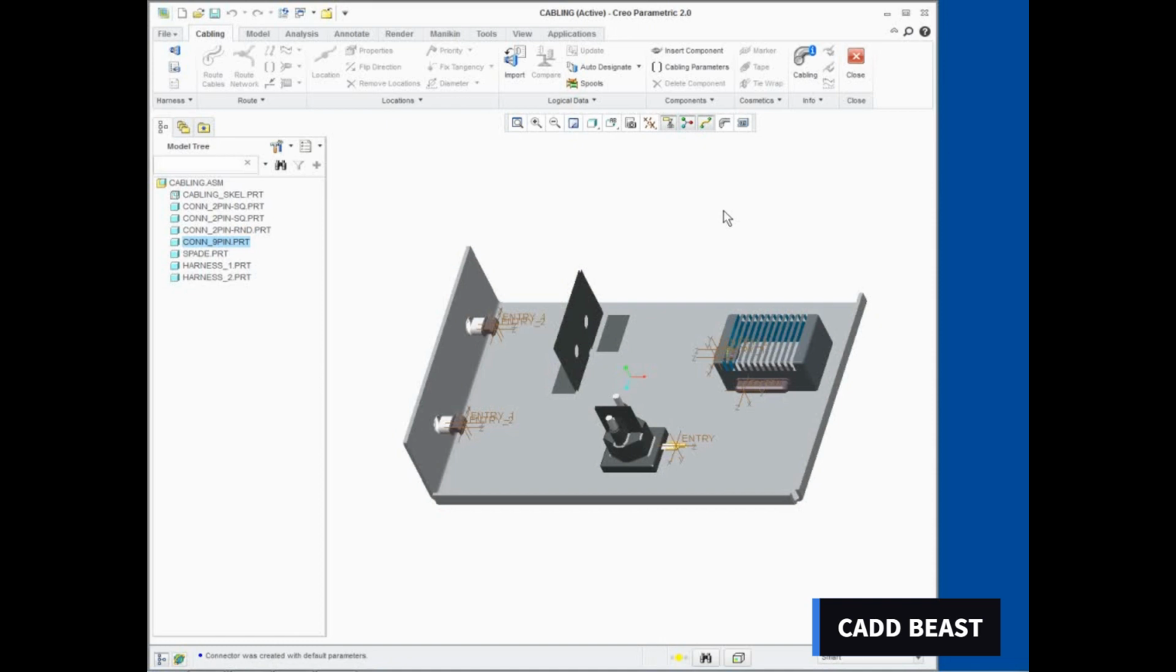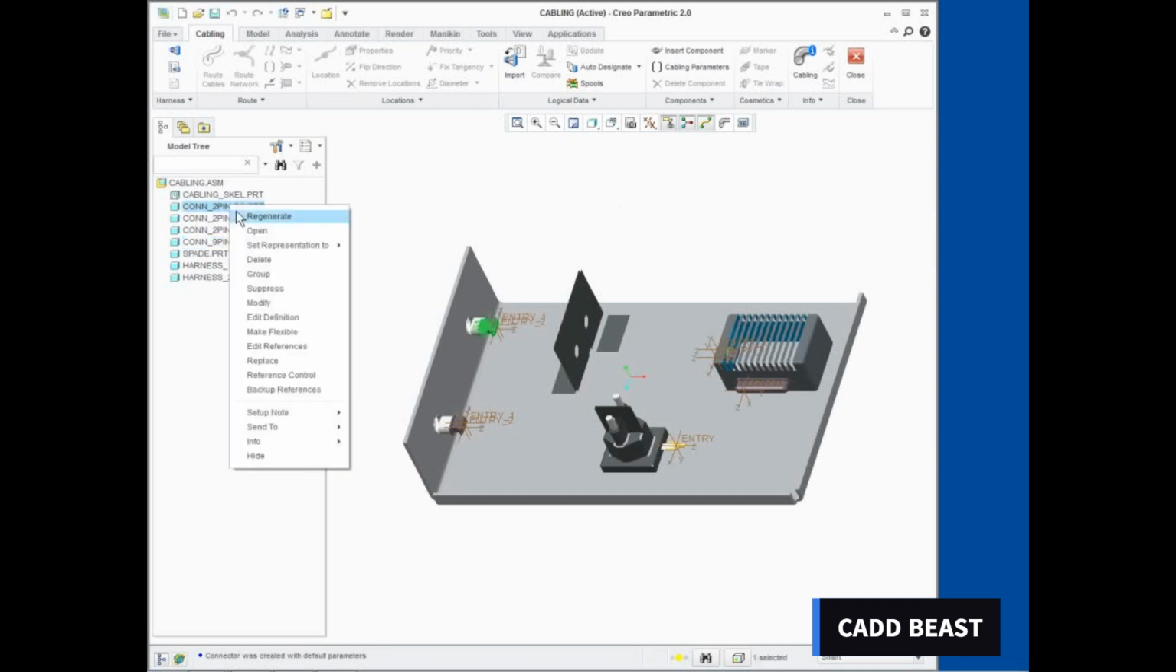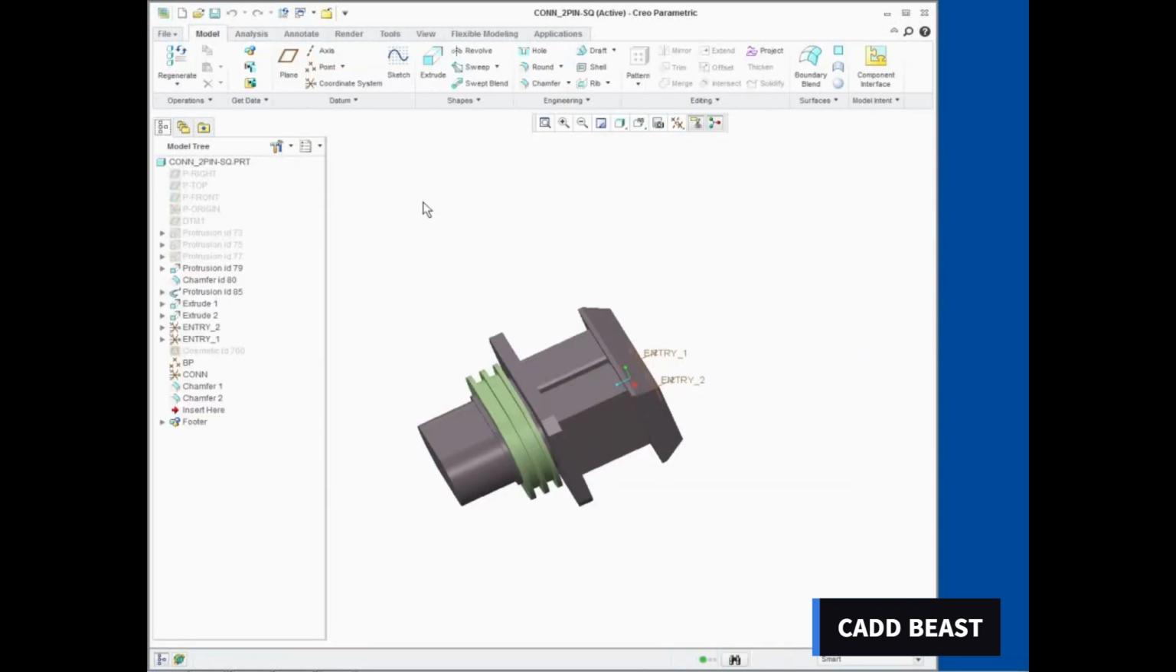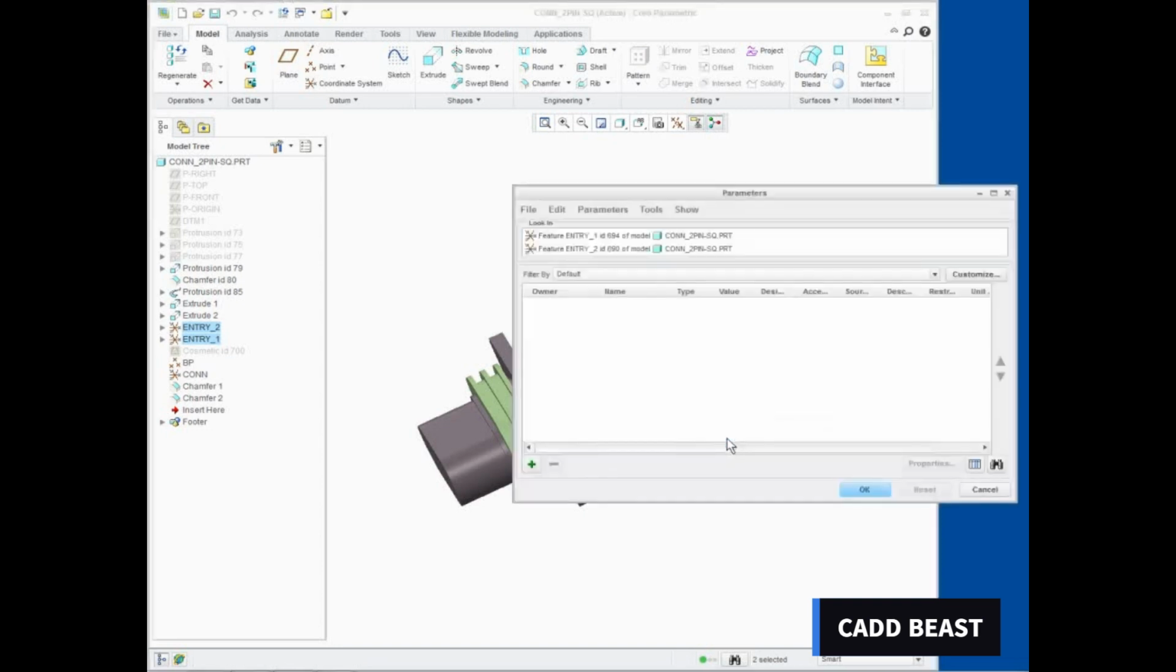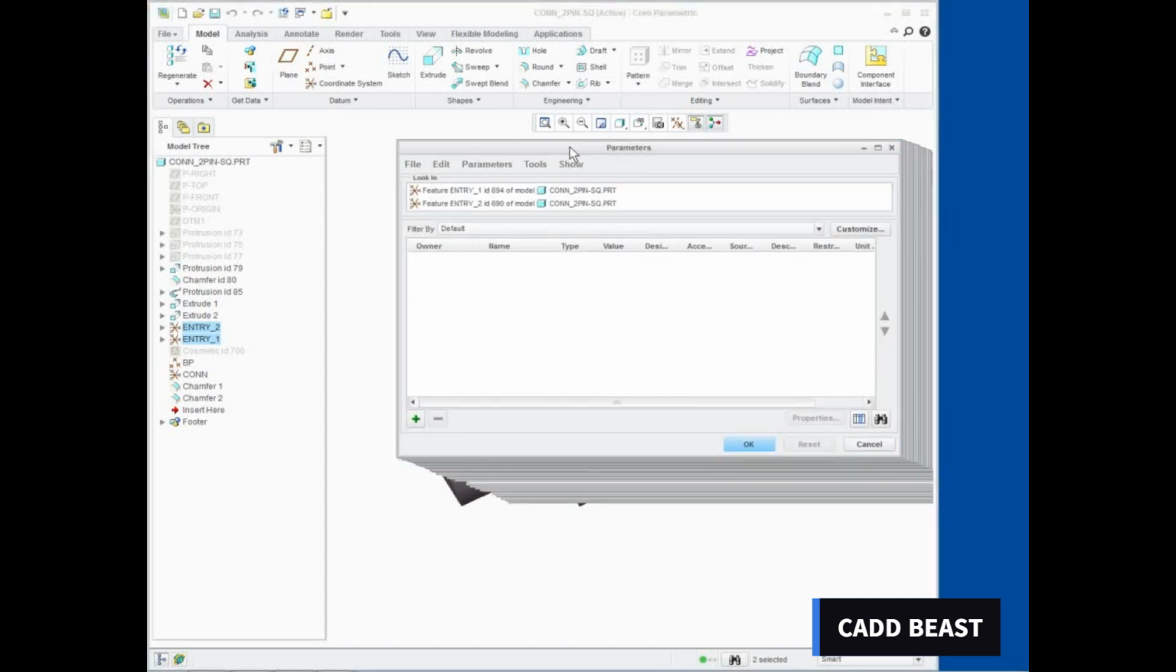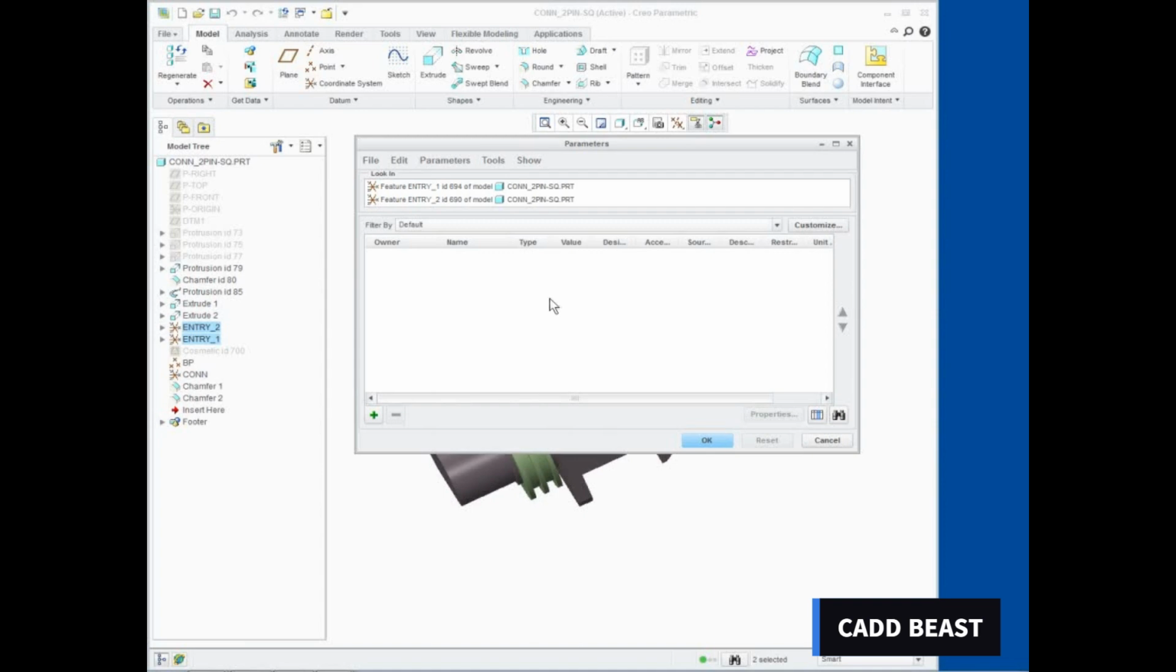In this task, we create new port parameters and designate components. Select CONN 2pin SQ.prt, right-click and select Open. Press Ctrl and select Coordinate Systems Entry 1 and Entry 2. Right-click and select Edit Parameters. In the Parameters dialog box, click New Parameter.